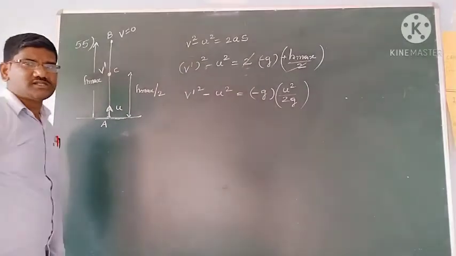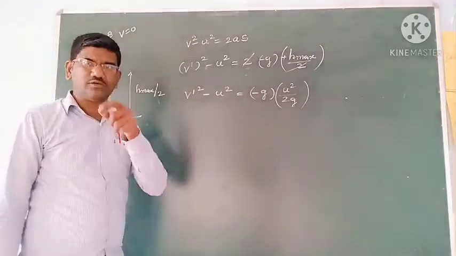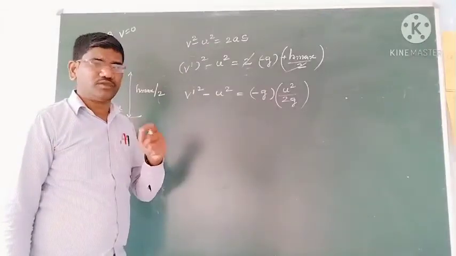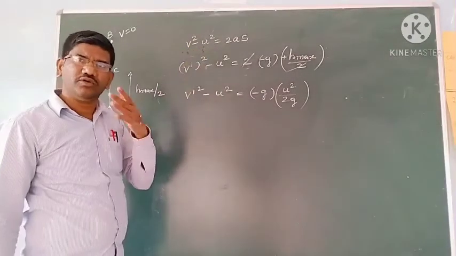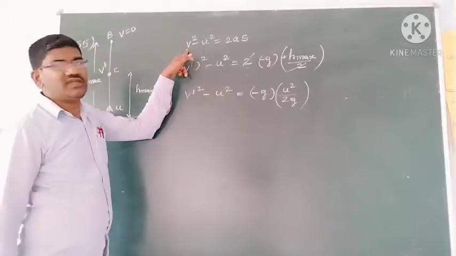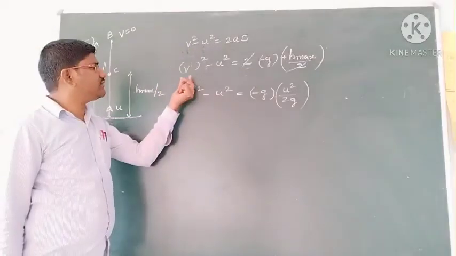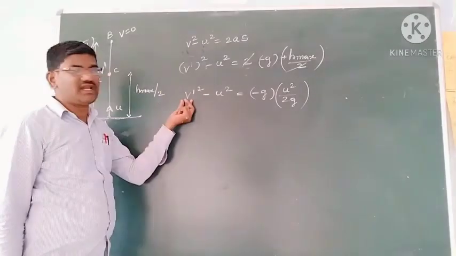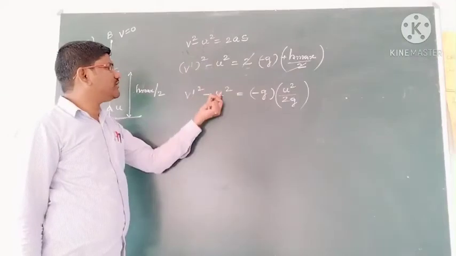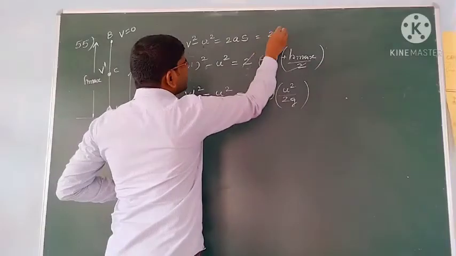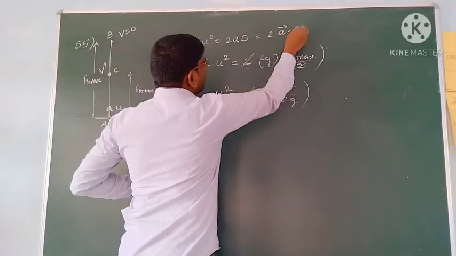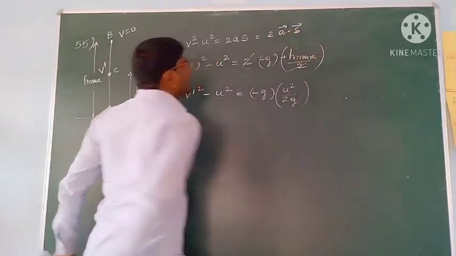Okay, students. Yesterday I told one point to you. While if you take sign conventions for v and u, nothing will happen, because if v is negative, again while squaring it will become positive only. V square means v dash square only, and u square means u dash square only, and it is the dot product of two vectors, that is 2 into a bar dot s bar.